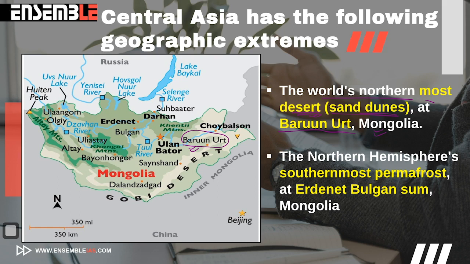The northern hemisphere's southernmost permafrost region is known as Ardent Bulung Sung. So this is Ardent Bulung Sung. This area is the permafrost region of the northern hemisphere, which lies in Mongolia, also marked in the geographical region of Central Asia.